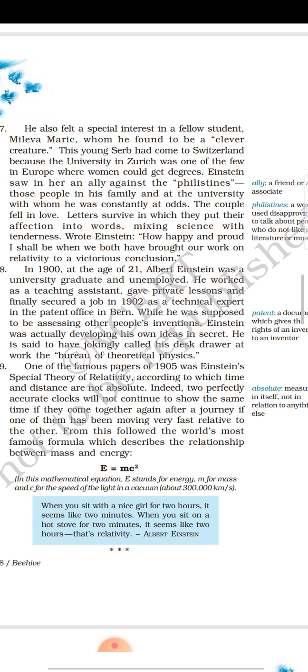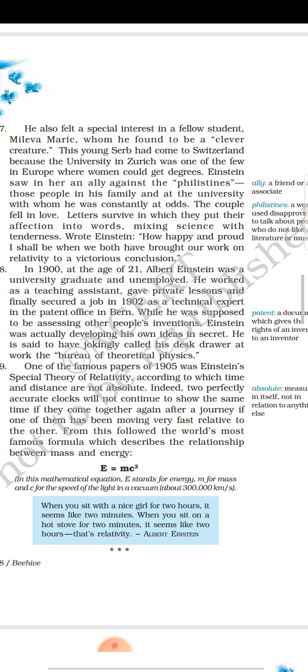Einstein saw in her an ally against the Philistines, those people in his family and at the university with whom he was constantly at odds. The couple fell in love. Letters survive in which they put their affection into words, mixing science with tenderness. Wrote Einstein, "How happy and proud I shall be when we both have brought our work on relativity to a victorious conclusion."